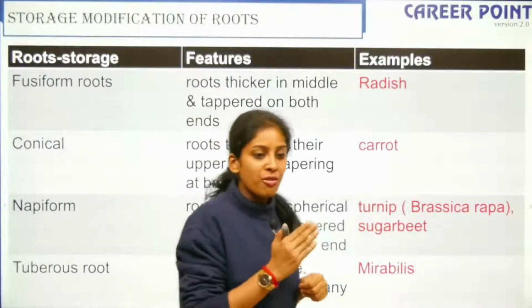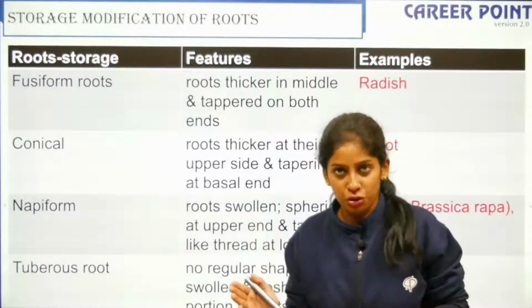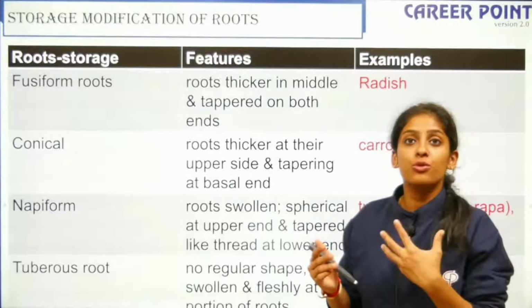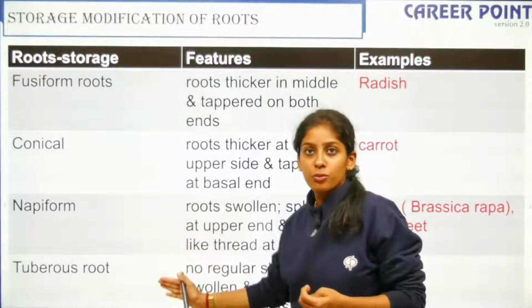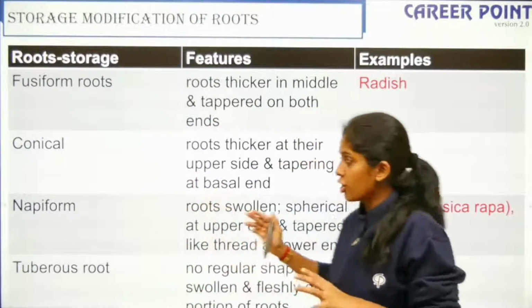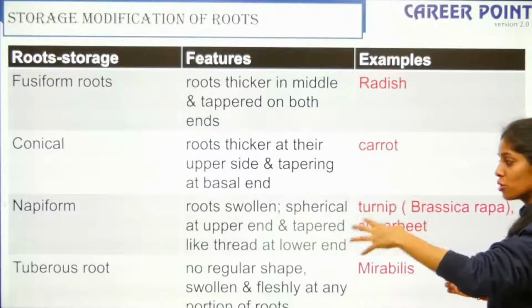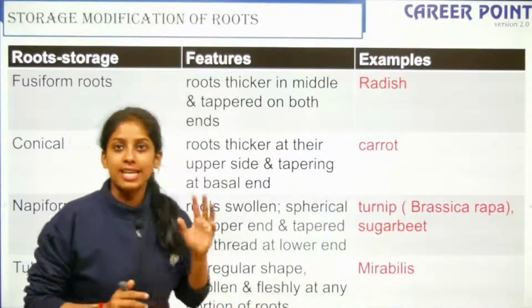So apart from absorbing water, your root also has a plethora of functions, like it can be used in modification, it can be used in the storage of food, right? Fusiform, conical, napiform, tuberous, they're all storage modification. So your fusiform is your radish, conical is carrot, napiform is your turnip, and tuberous is your mirabilis. Yes, yes, yes, the examples are important.